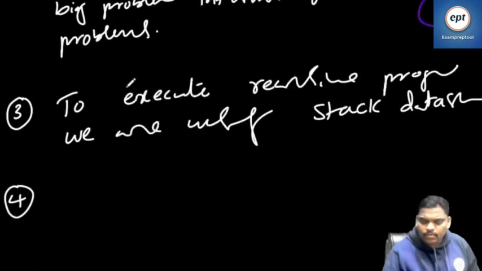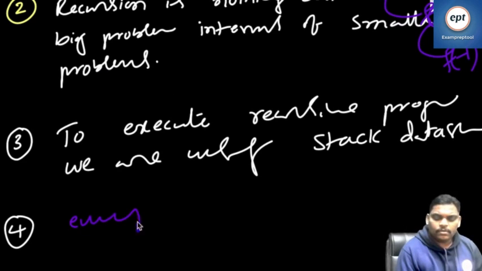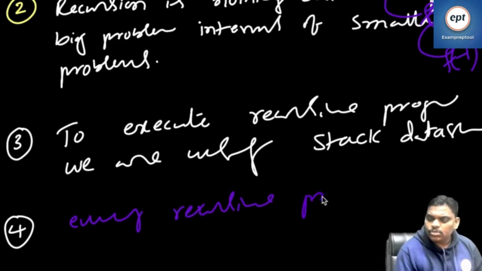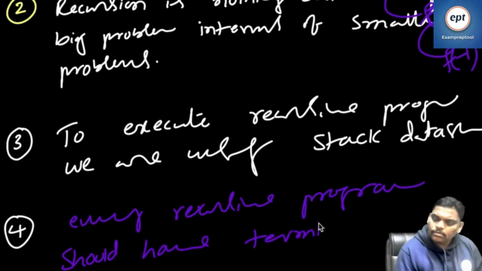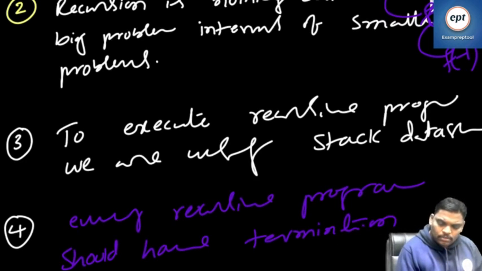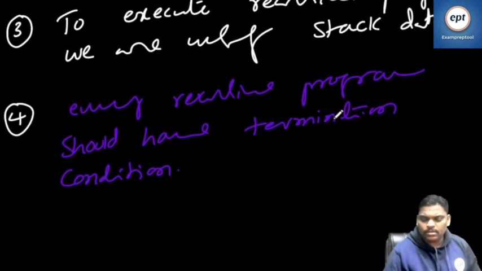Can you see this line? Fourth point: every recursive program should have a termination condition.